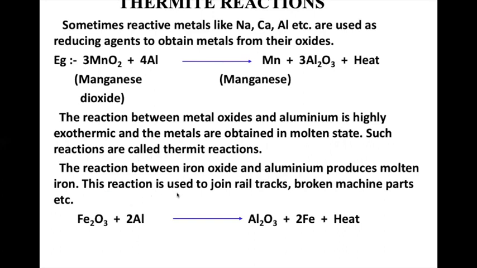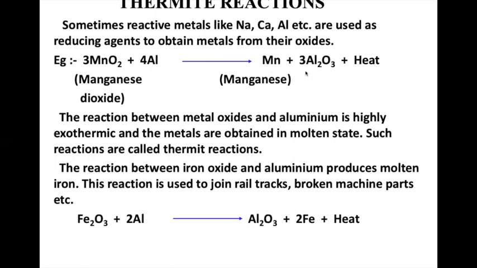It is used to join the rail tracks. So during the rail tracks, instead of manganese, you can take iron oxide. So aluminium can displace the iron, and what will happen?